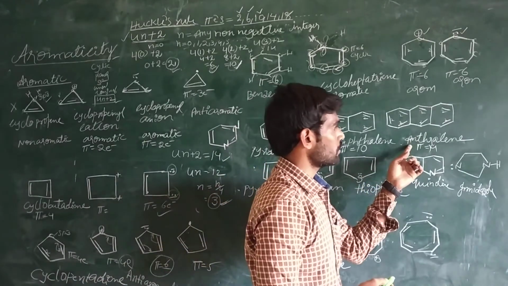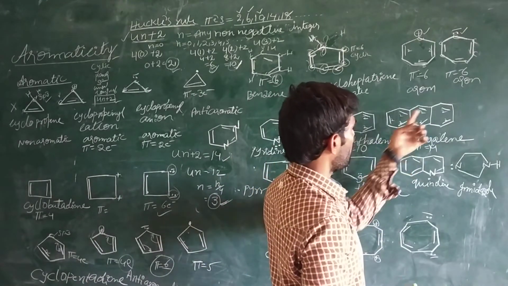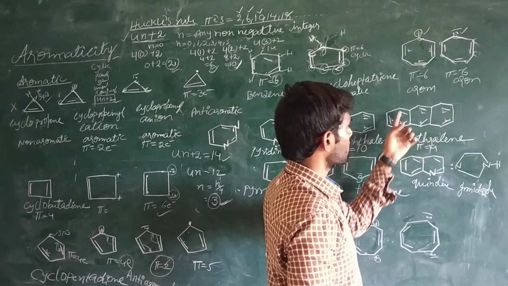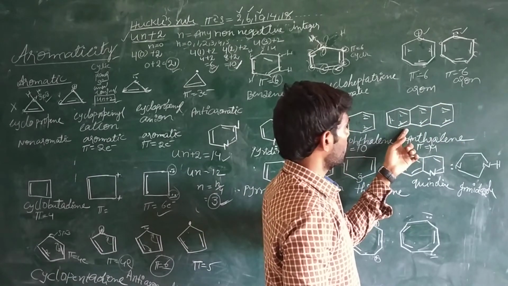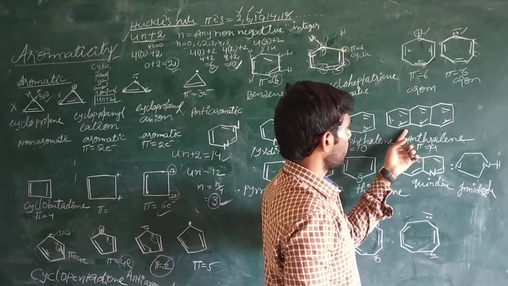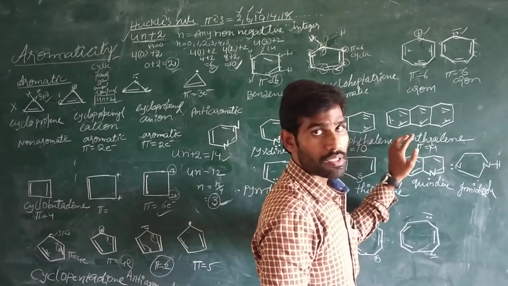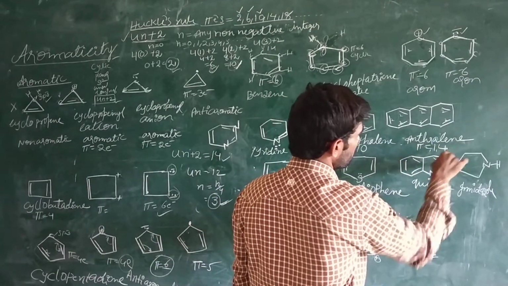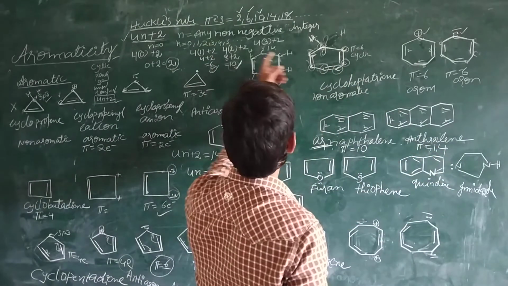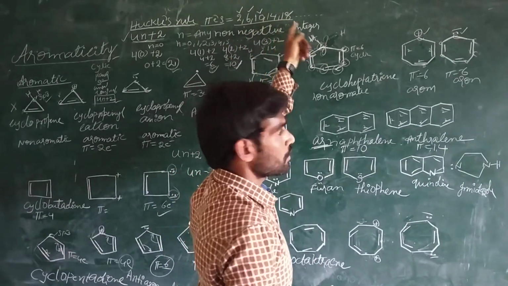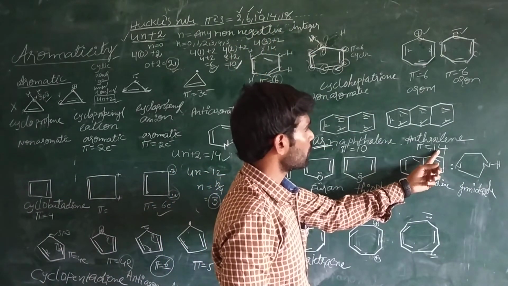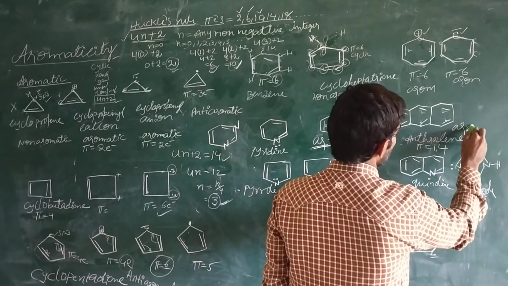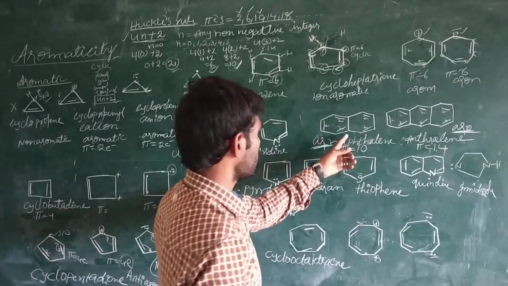Now coming to anthracene. Here also all the carbon atoms are sp2 hybridized, and it is a cyclical structure, planar, and it is also satisfying Huckel's 4n plus 2 rule. Total number of electrons is 14. That's why it is also an aromatic compound.